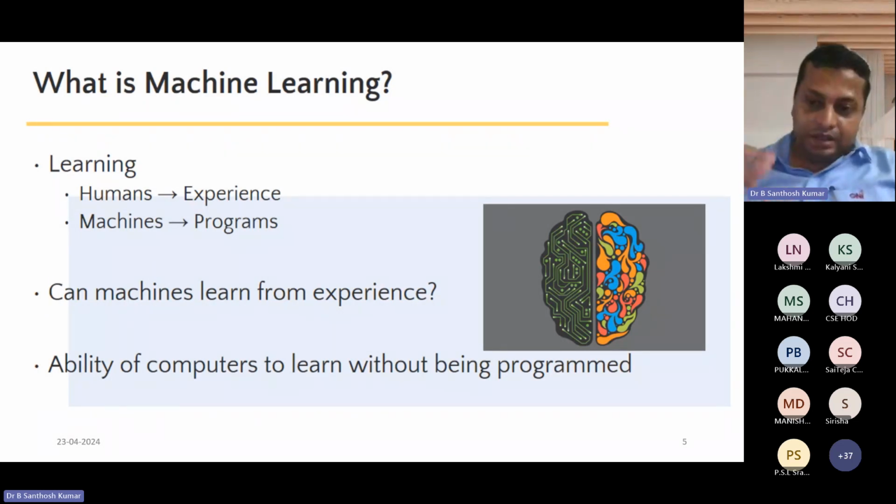From the model, you apply the real-time data. So it is a cycle.